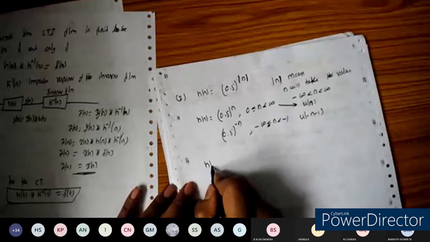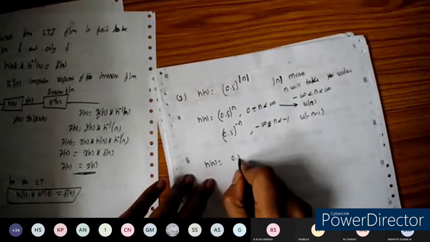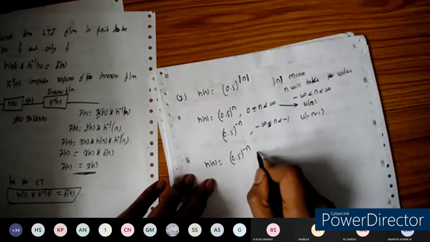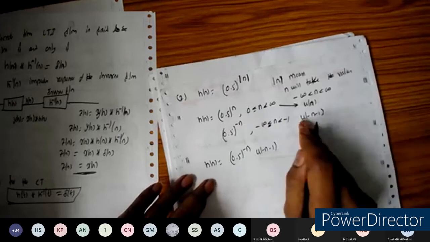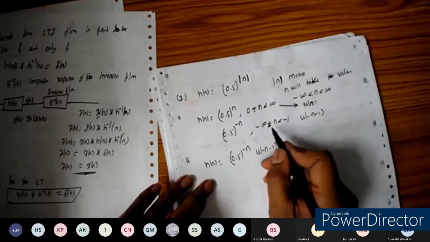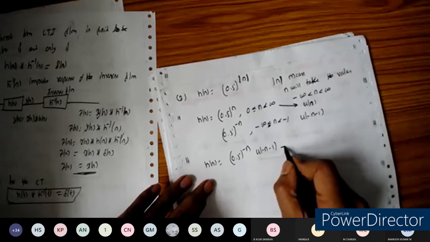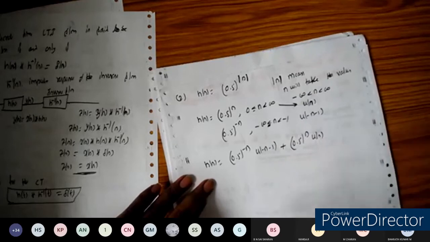So by combining this one, we can write 0.5 to the power of minus n into u of minus n minus 1, because u of n minus 1 means it is going to start from 1. When you take the reflection, it takes from minus 1 to minus infinity. So plus 0.5 to the power of n into u of n.